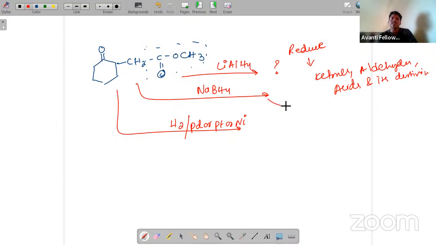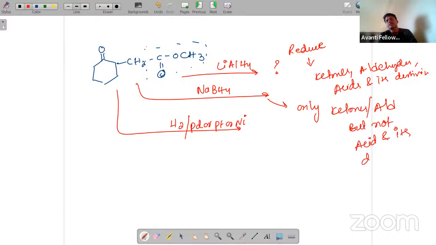But NaBH4 only reduces ketones and aldehydes, but not acids and their derivatives.